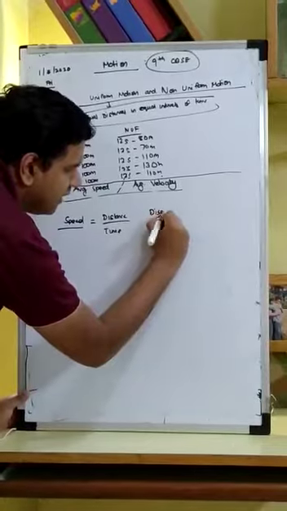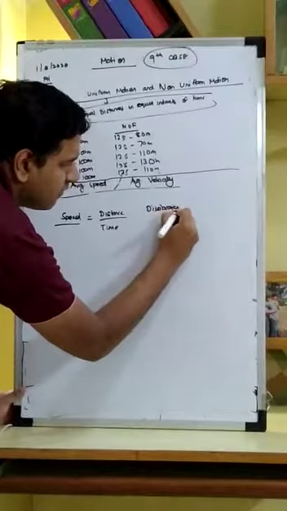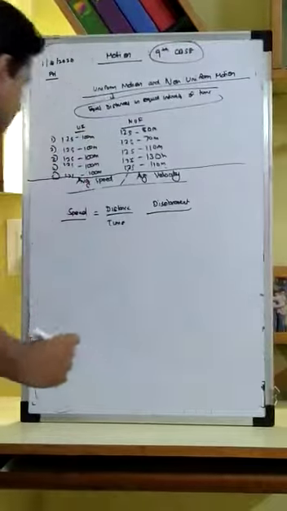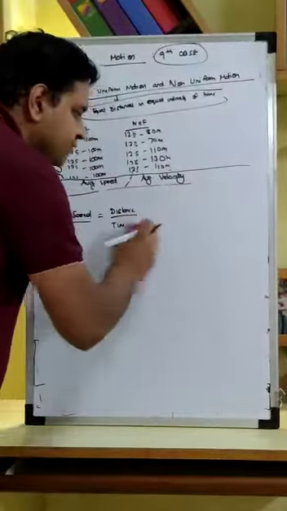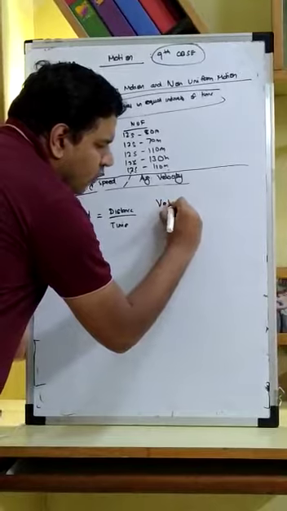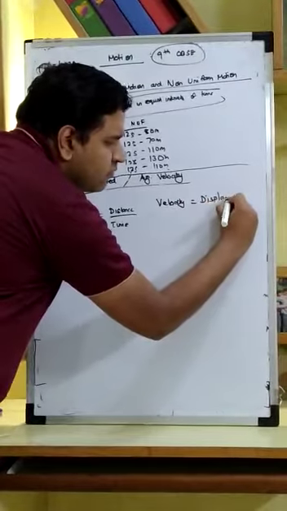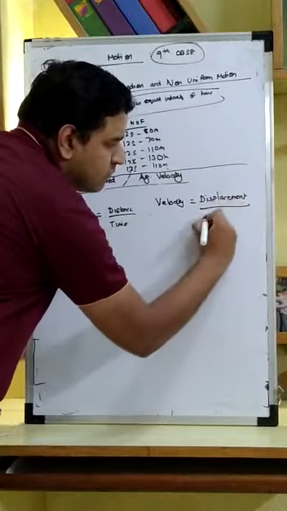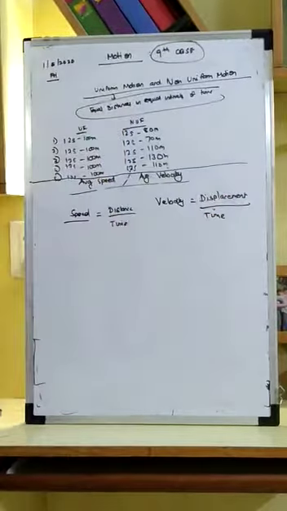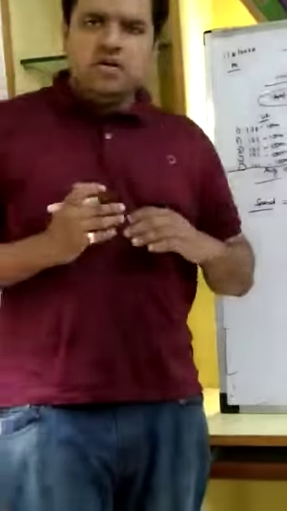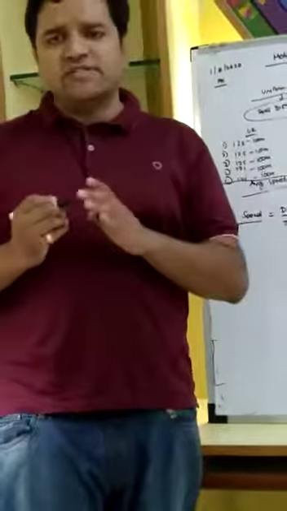We saw displacement, we saw velocity as displacement upon time. So what is average speed and average velocity?